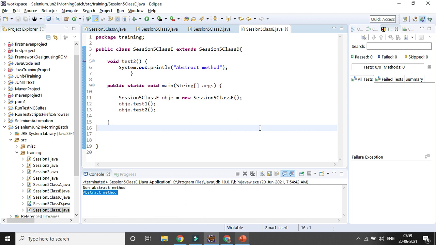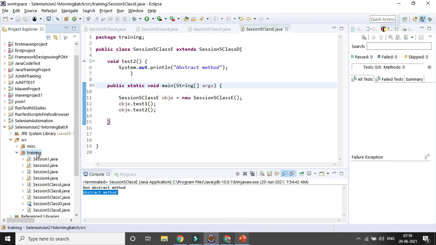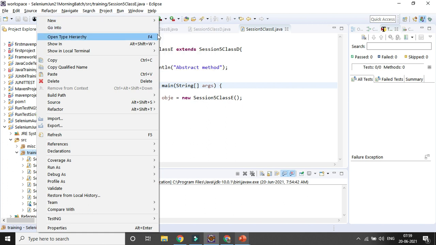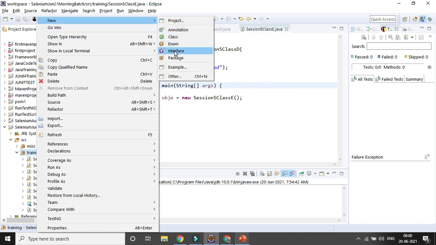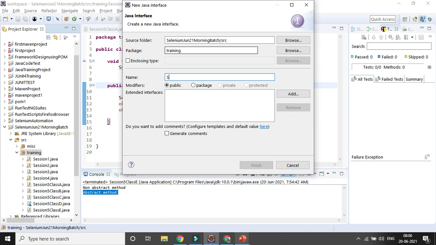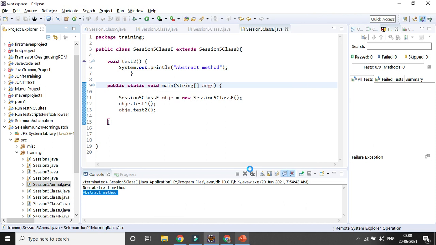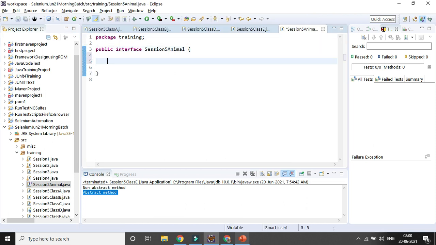Okay. So how will we do it? Let's create an interface first. If you go to the training package, you can see there is an option called interface. So I can create an interface. Suppose the interface name I give is Animal. That is the interface name I am giving, and here in the interface I can create multiple methods which will be 100% abstract in nature.